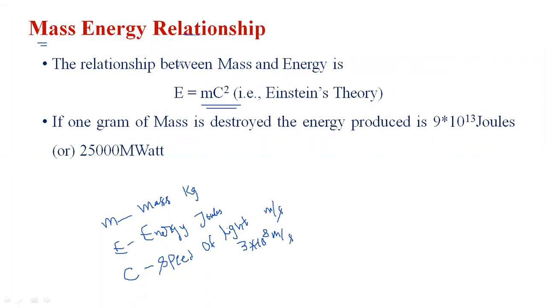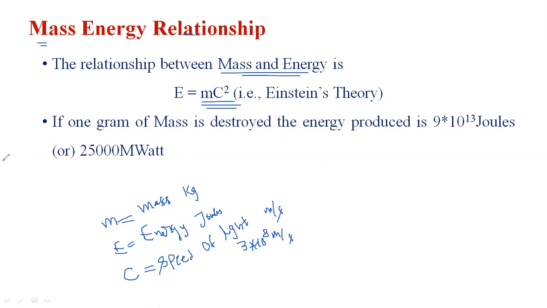The relationship between mass and energy is represented by E equals mc square. According to Einstein's theory, the mass-energy relationship takes place. That is E equals mc square. Here m is the mass, the unit is kg, E means energy, the unit is joules, and C means the speed of light, the unit is meters per second. The constant value is 3 into 10 to the power of 8 meters per second.